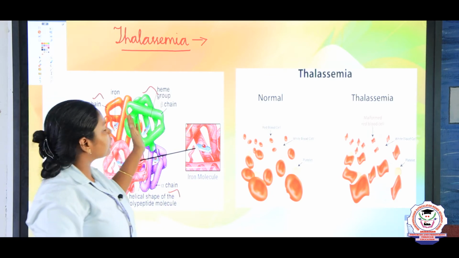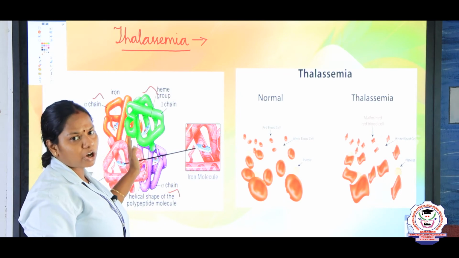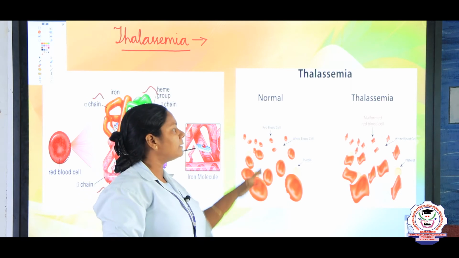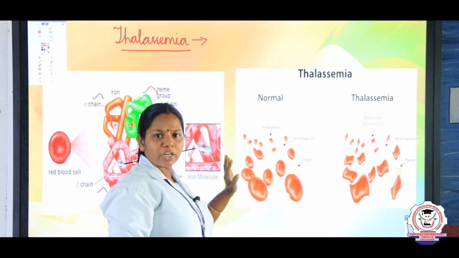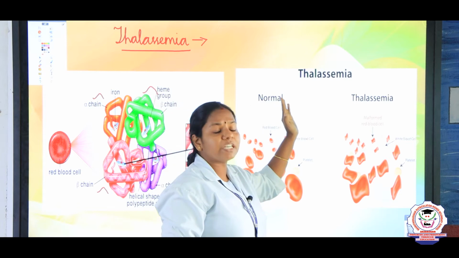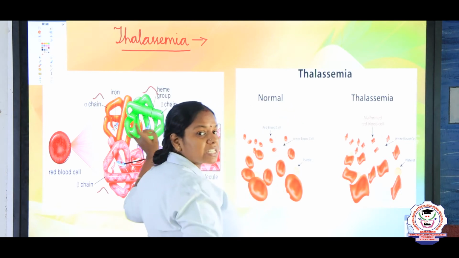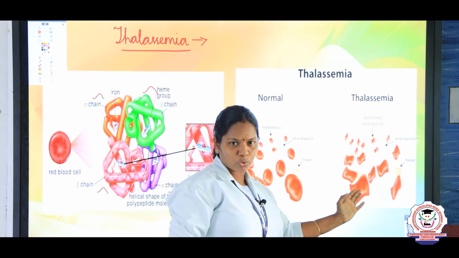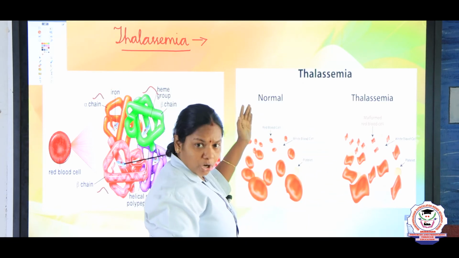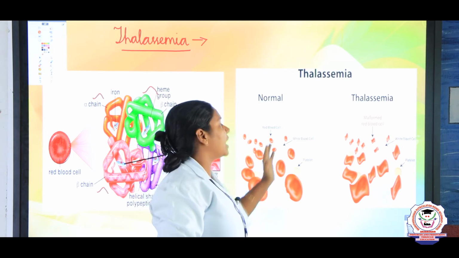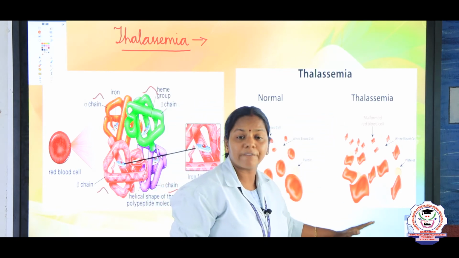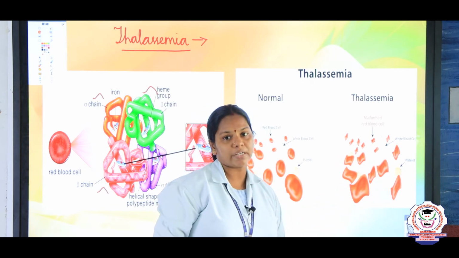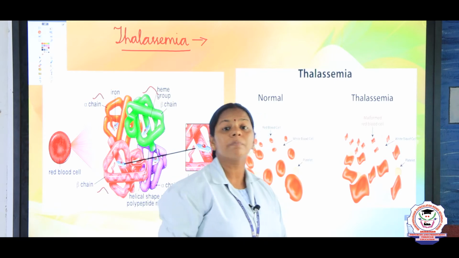So in the case of a normal hemoglobin, there will be no problem in oxygen diffusion, and the RBC shapes will be normal. But if there is any defect in the gene and it affects the structure of the hemoglobin, the structure of the RBC would be like this. Just see, children, this is the RBC of a normal individual and this is the RBC of the person affected with thalassemia. So what happens? The RBCs are destroyed. So the person suffers from severe anemia.